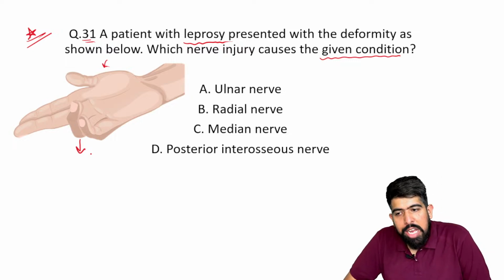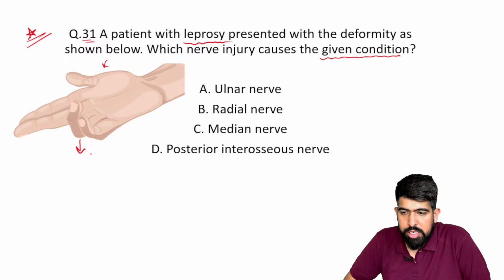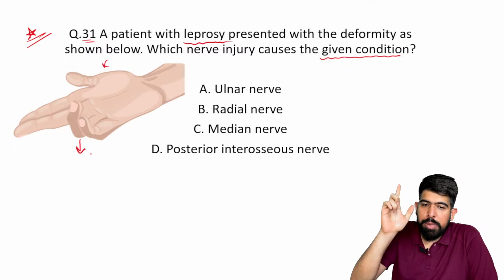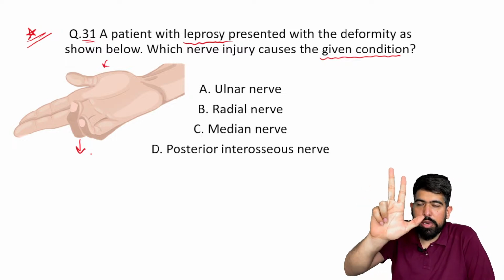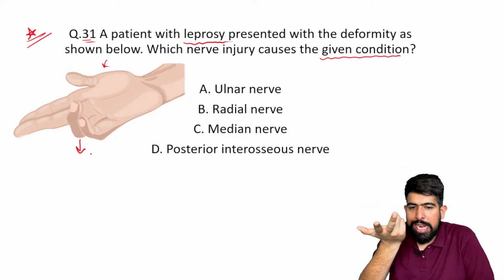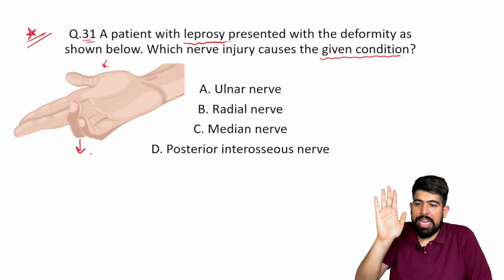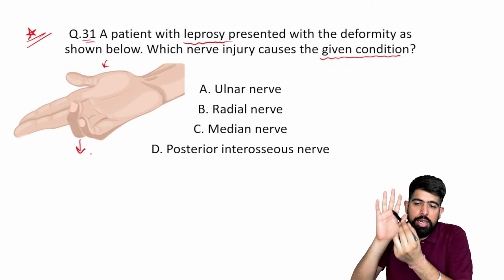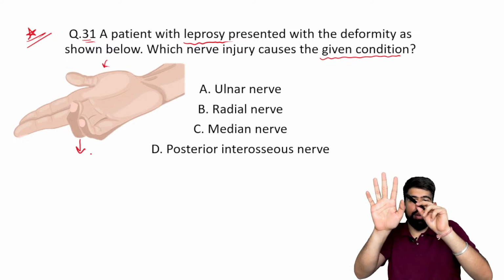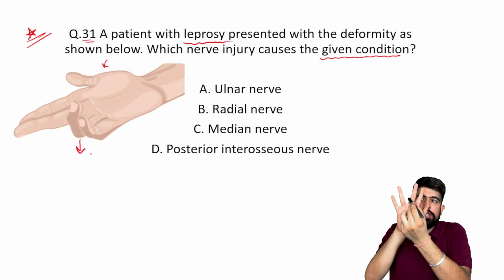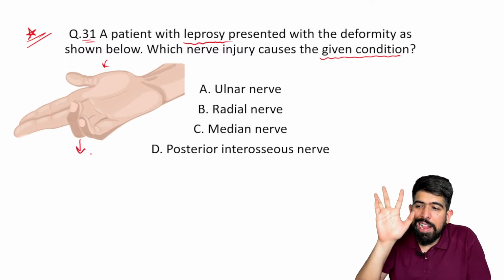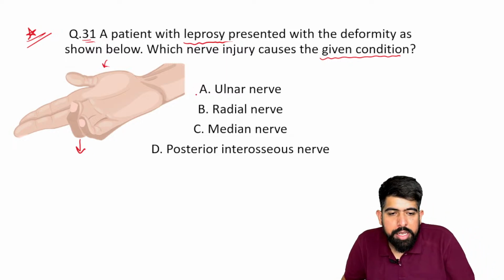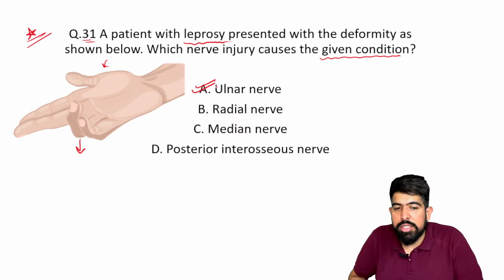Incomplete claw hand, half claw hand. A full claw hand will be complete, but this is a partial claw hand. Exactly, it will be looking like that. I hope you remember the supply: these three digits get supply from the radial nerve, and these two digits get supply from the ulnar nerve. So the answer is that the ulnar nerve is getting damaged in leprosy.